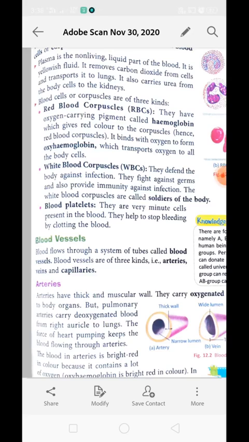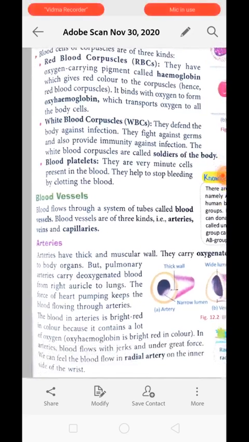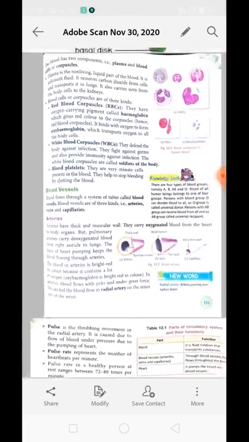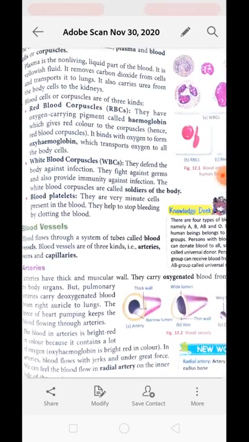Next is white blood corpuscles. They defend the body against infection. They are also called soldiers of the body because they kill all the microbes which enter into the bloodstream. They kill them and protect us against infection. Okay, they fight against germs and also provide immunity against infection.